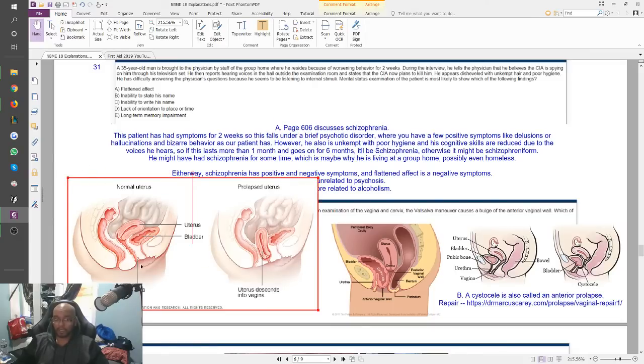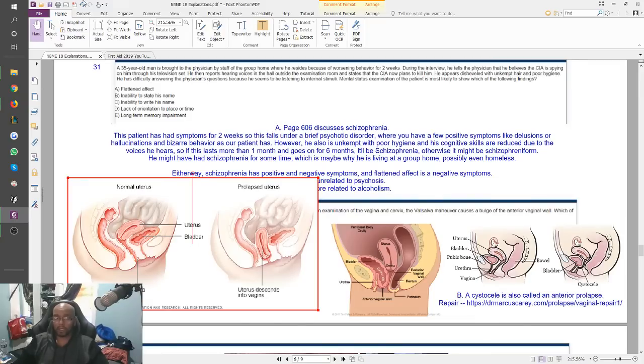So same thing again, right? This is just a mirror image of this image, but again, same thing. So you would put the speculum in, you would look at the vagina, right? This is your bladder up here. This is the normal position of the uterus, all the way up here. When it prolapses, just like anything else prolapses, it means it kind of moved down here. This would also be accentuated by the Valsalva maneuver, but it wouldn't look the same. This is not an anterior bulge. This is actually the whole vagina being full with the uterus, right? The uterus came into the vagina. That's what a prolapse is.